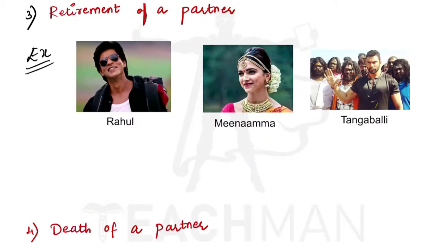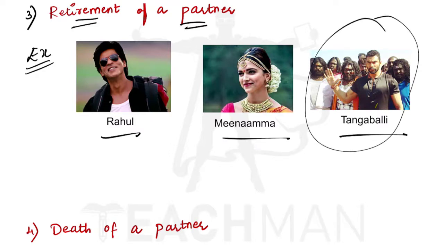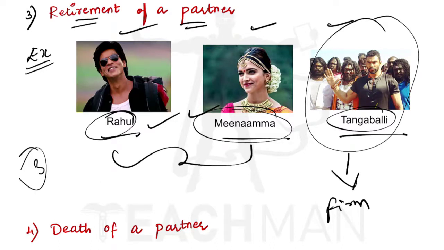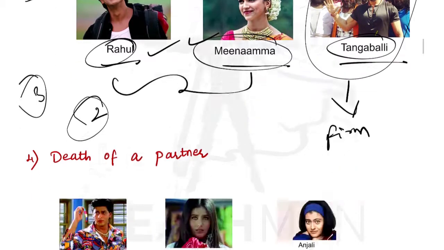Third one is retirement of a partner. Now there are three partners in a firm, Rahul, Meenamma and Tangavali. Now what Tangavali decides is he wants to retire from the firm. So before there were three partners, that is Rahul, Meenamma and Tangavali. Now when Tangavali retires, there are only two partners, that is Rahul and Meenamma. So their relationship here is changing. Before there were three partners, now there are only two partners. So this results in the dissolution of partnership.